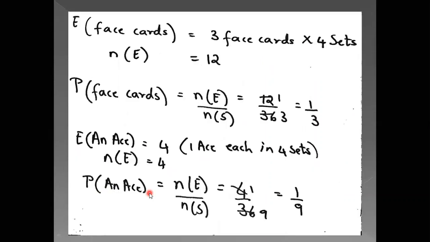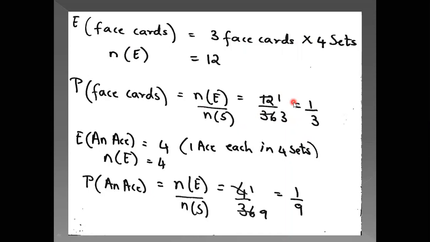Now next is face cards. As you know that there are 3 face cards, Queen, King and Jack. So 3 face cards in each set and there are 4 sets. So 4 threes are 12. So the number of events is 12. So probability of face cards is number of events upon number of sample space, that is 12 upon 36. And when you cancel, 12 ones are 12, 12 threes are 36, you get the answer as 1 upon 3.